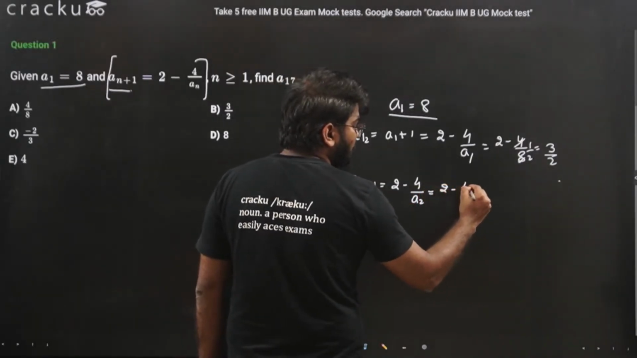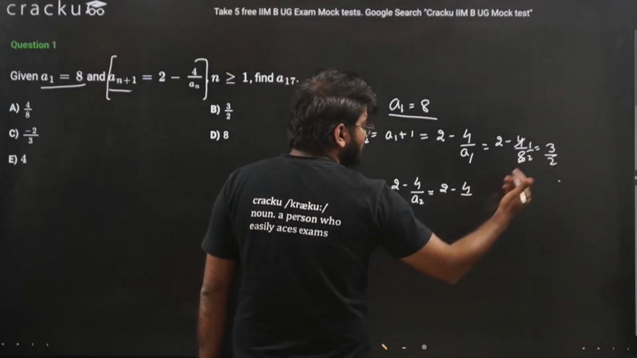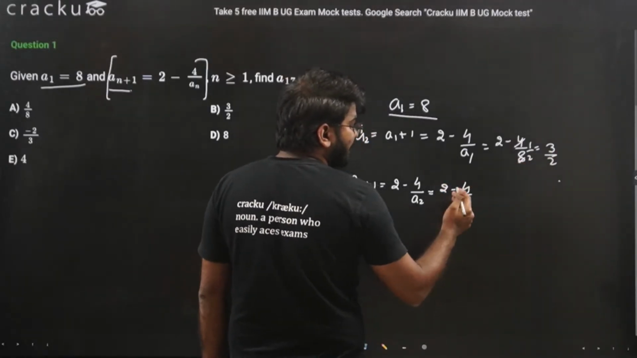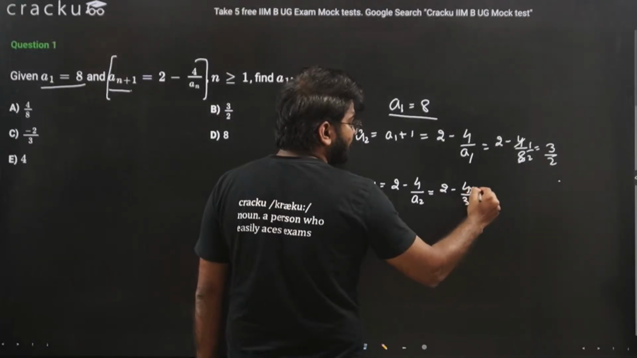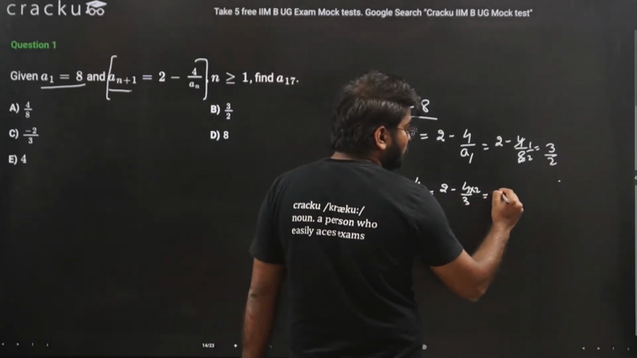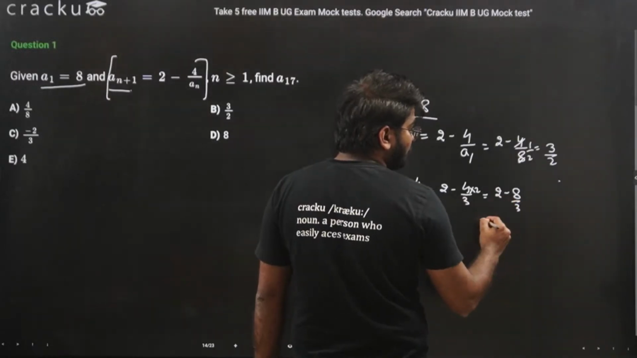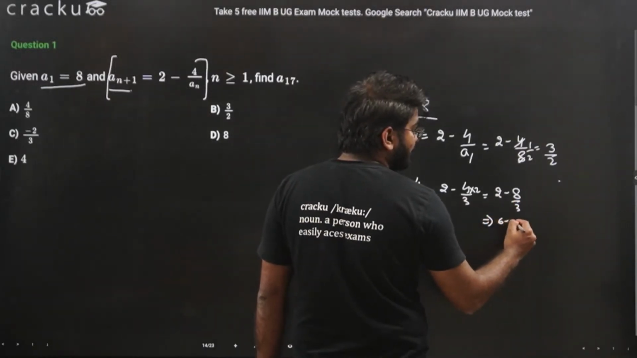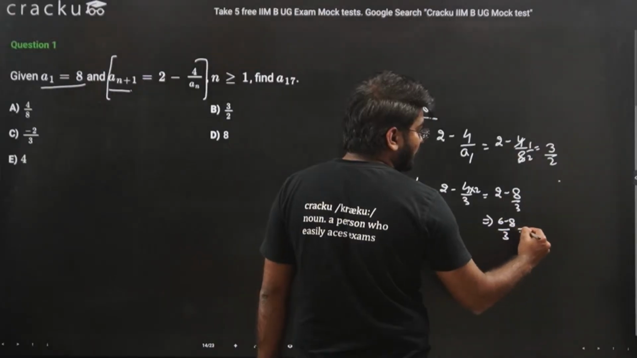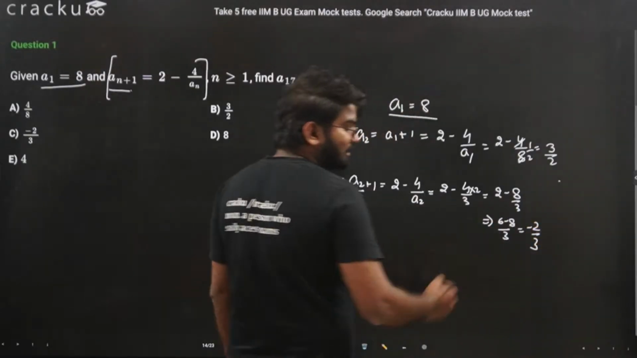So 2 minus 4 divided by A2, which is 3 by 2. The denominator goes in the numerator. This will be equal to 2 minus 8 divided by 3. If you calculate, this will be 6 minus 8 divided by 3, or this will be minus 2 by 3.